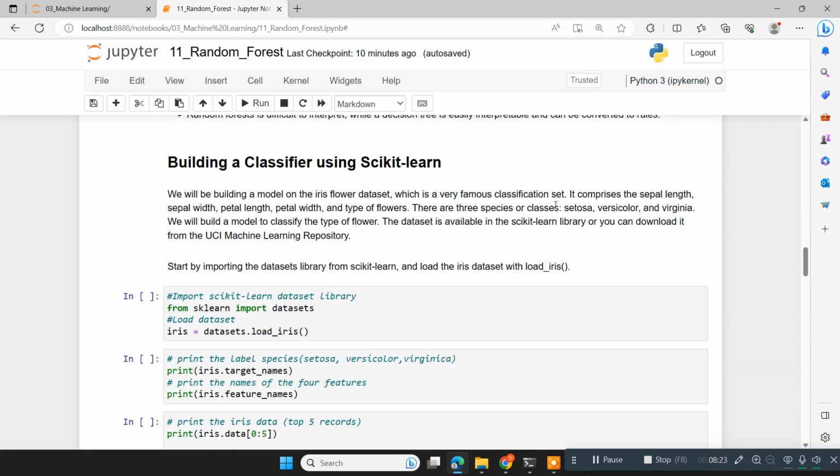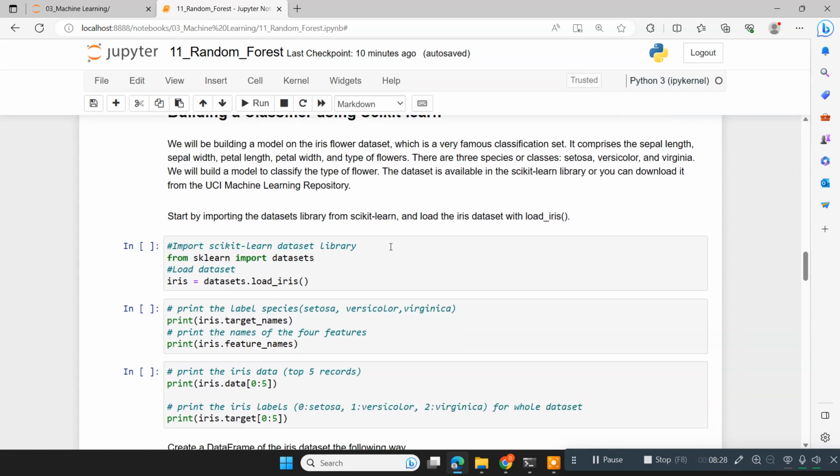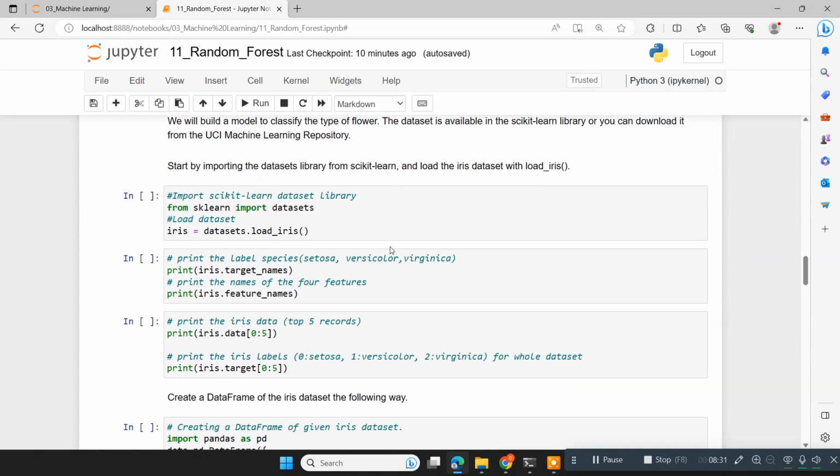Now let us see how to build a random forest model by using the scikit-learn library. We are using predefined data sets. The scikit-learn library already comes with some predefined data sets. Iris is one of the data sets. I already introduced what this iris is in my previous session when we discussed decision trees. But that time we used the data set from the UCI open repository, whereas here we'd like to use the built-in data set coming from scikit-learn.